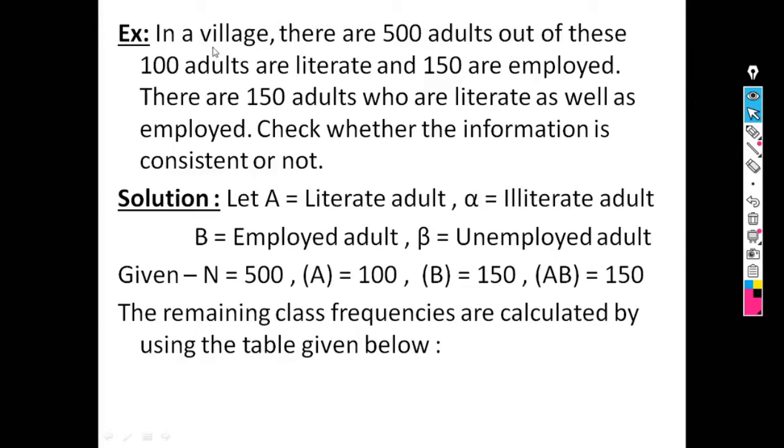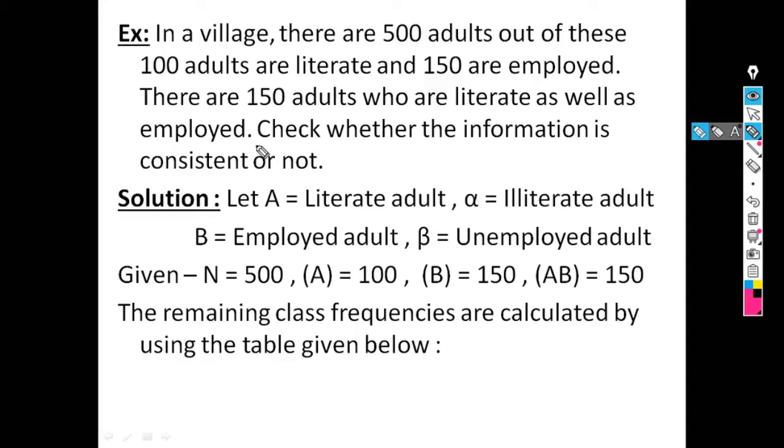For example, in a village there are 500 adults. Out of these, 100 adults are literate and 150 are employed. There are 150 adults who are literate as well as employed. Check whether the information is consistent or not.